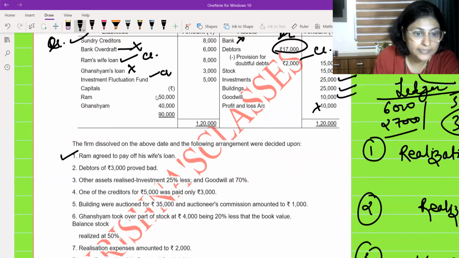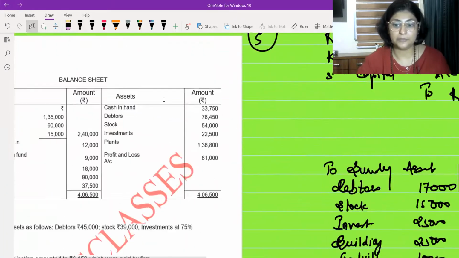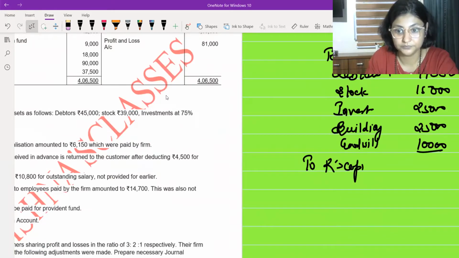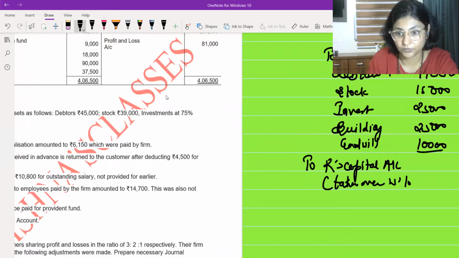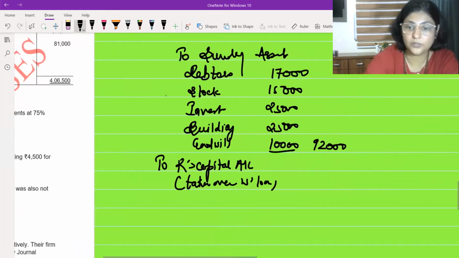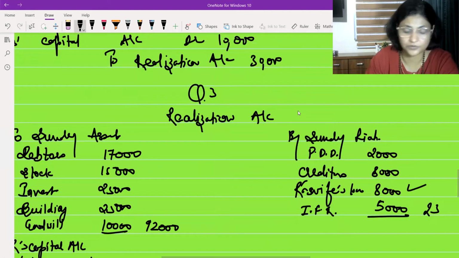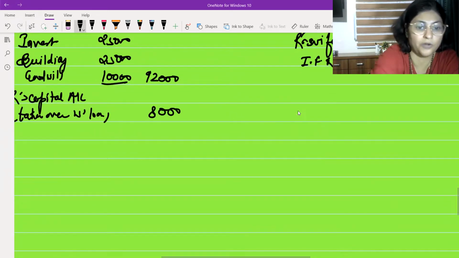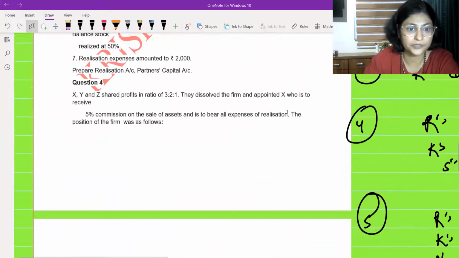Ram agreed to pay his wife's loan. Okay, if Ram is agreeing to pay his wife's loan, it should come on the debit side of the realization account. Here I'm going to write "to Ram's capital account", and in brackets I have to write "taken over wife's loan". And how much was the wife's loan? Wife's loan was 8,000 rupees. So I'm going to write 8,000 rupees over here in the outer column. Fine. Now let me go ahead and see what else is written over here.